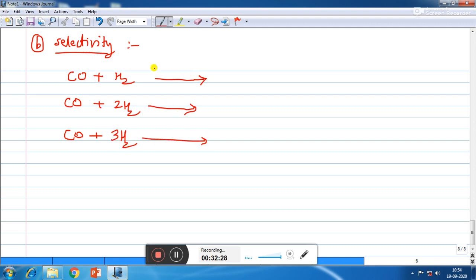Suppose from water gas, that is a mixture of CO and H2, we have to produce formaldehyde, that is HCHO. In that case we will use copper as a catalyst. By using copper as a catalyst, water gas will produce formaldehyde.